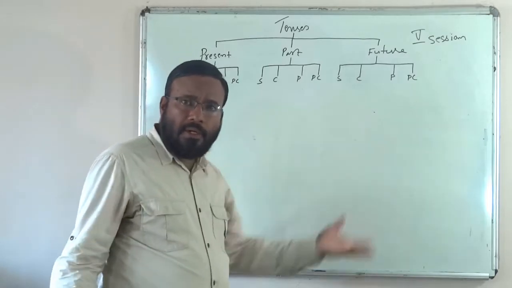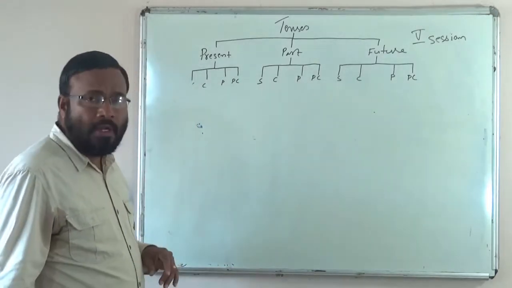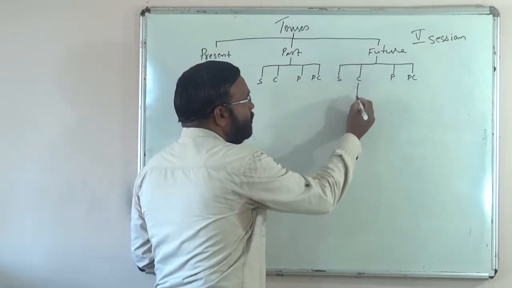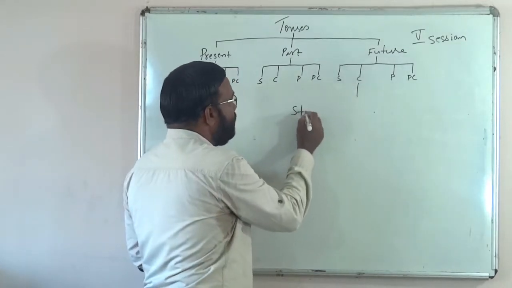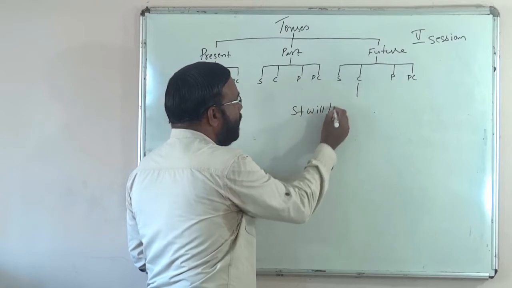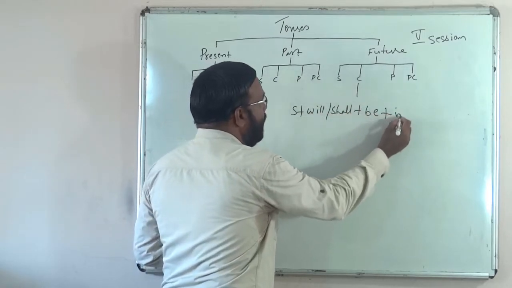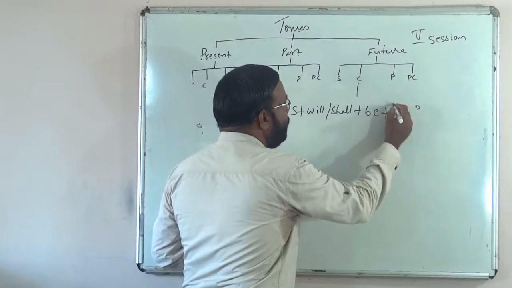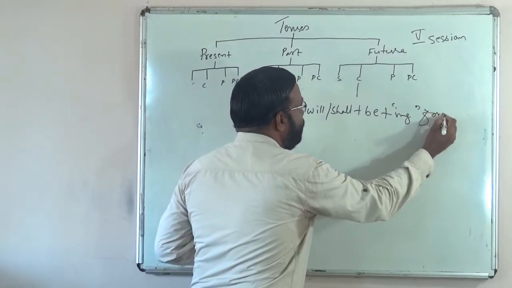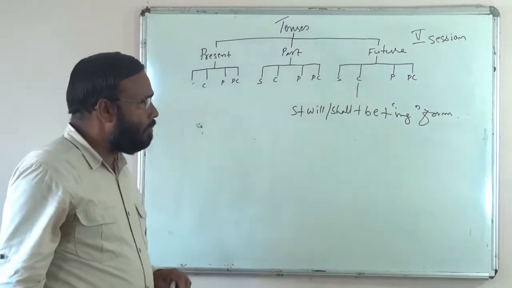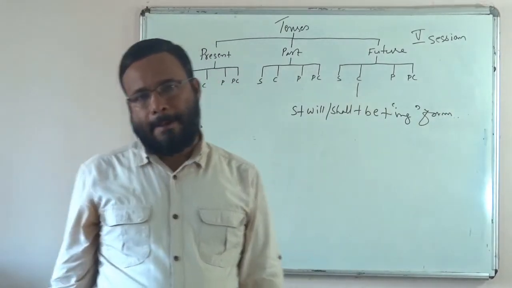So I think that is quite clear to you. Now let us proceed. Okay, right. We will go to future continuous. The structure is subject plus will or shall plus be plus the ing form of the verb. This is the structure of the future continuous. Very simple.